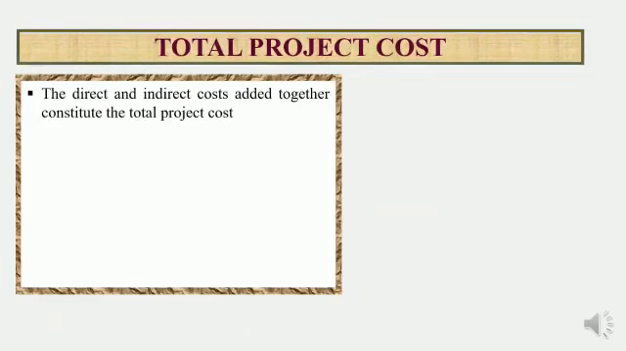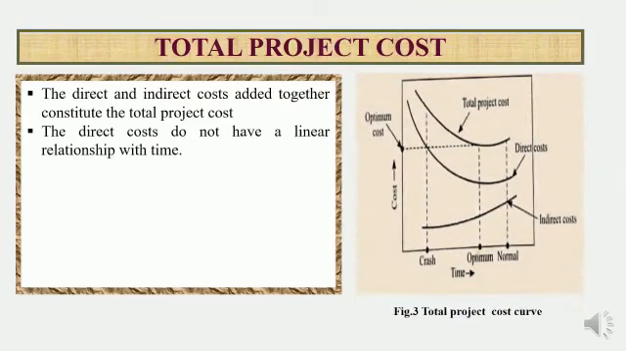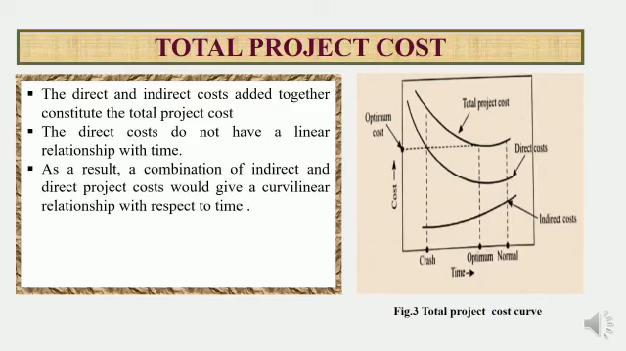Total project cost. The direct and indirect costs added together constitute the total project cost. This is a figure of total project cost curve. The direct costs do not have a linear relationship with time. As a result, a combination of indirect and direct project costs would give a curvilinear relationship with respect to time. The curve is shown in figure 3.